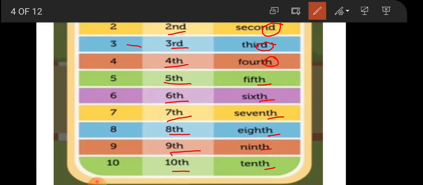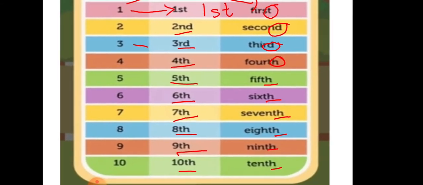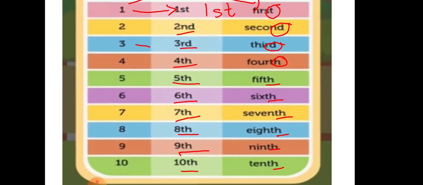Got it? Again I am telling you. The first one, first. ST is t. That is why first one and ST. First. ND, second. Okay. Third, RD. Third. Okay. Then 4th, 5th, 6th, 7th, 8th, 9th, 10th. You have to learn all these in number and in spelling also, beta.